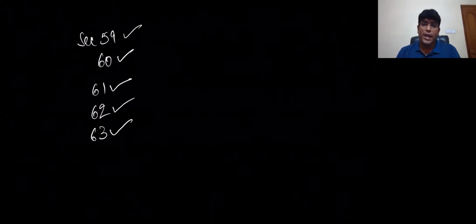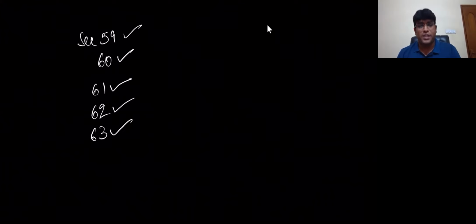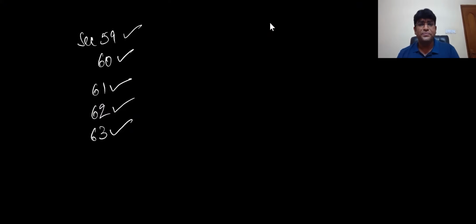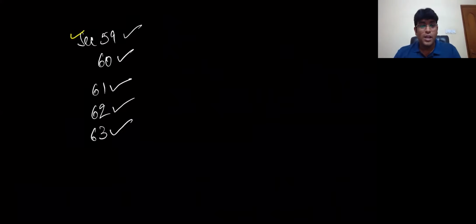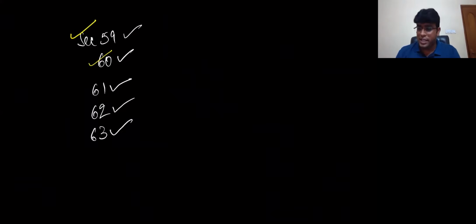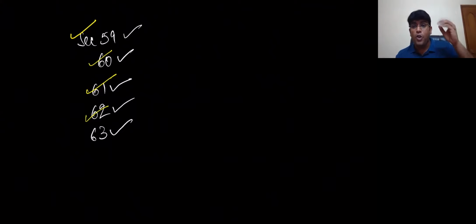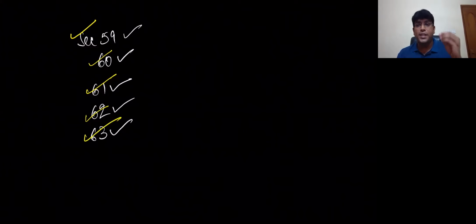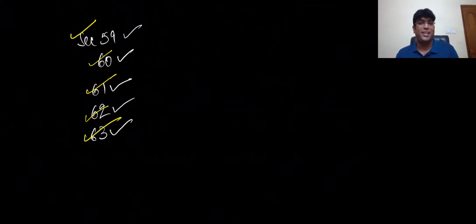I'm pretty sure we are clear with all these points, my dear friends. Very, very important, and it makes a lot of sense too. Are we clear? Everybody, one more time. What is 59? Self-assessment. 60, provisional assessment. 61, scrutiny of returns. 62, BJA for non-filers. 63, BJA for unregistered person.